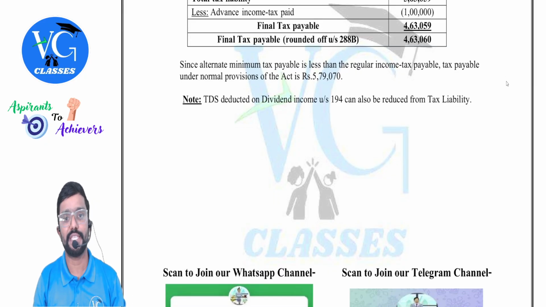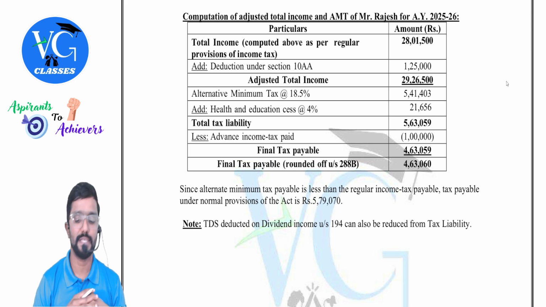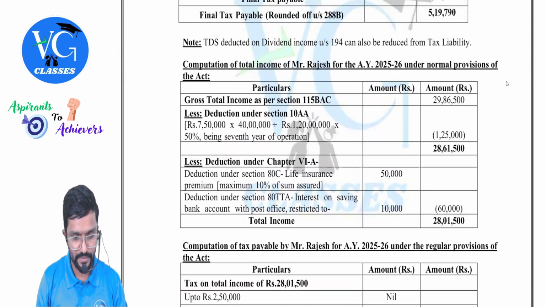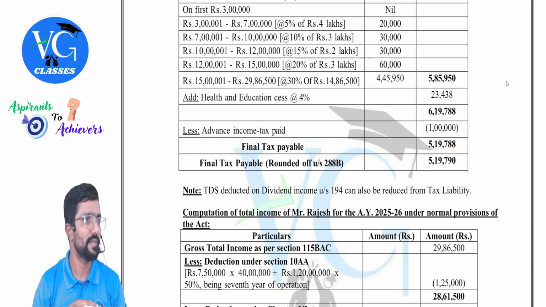Got it? If by chance, they ask you which one is more beneficial to the assessee, which one? So here it is 579. Just a minute. Here it comes to 519. Default is more beneficial. Default is more beneficial.